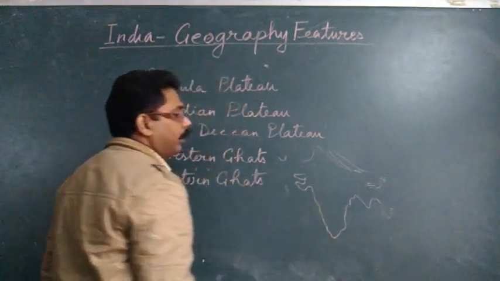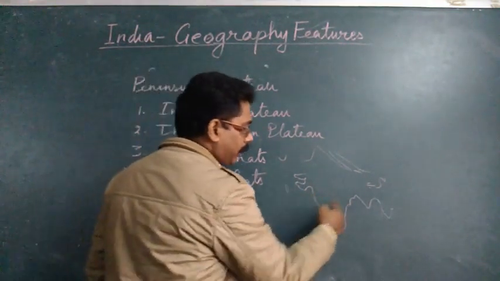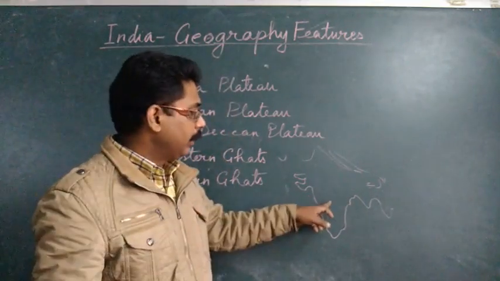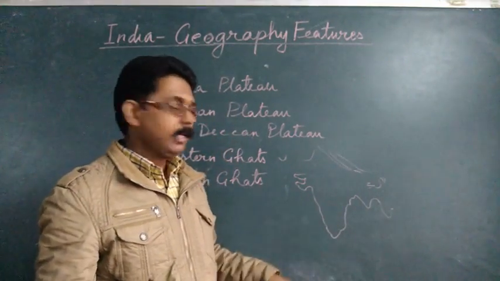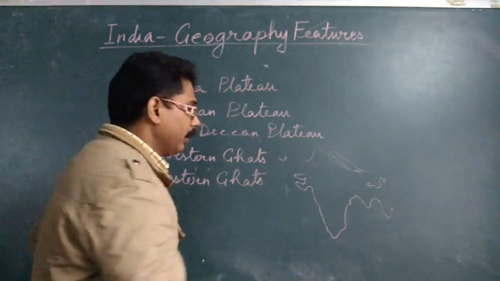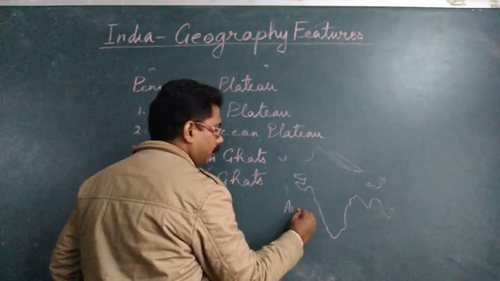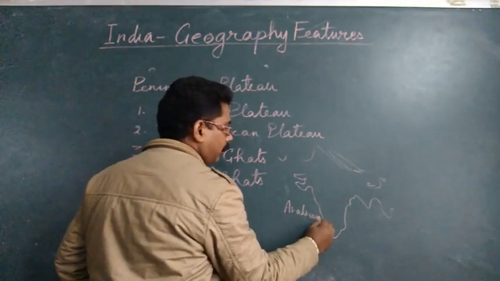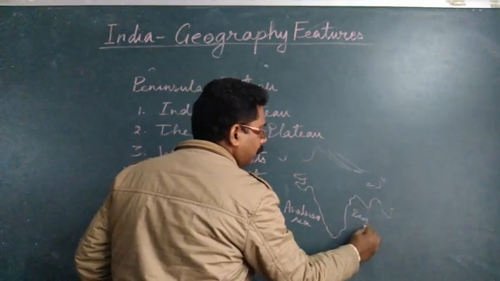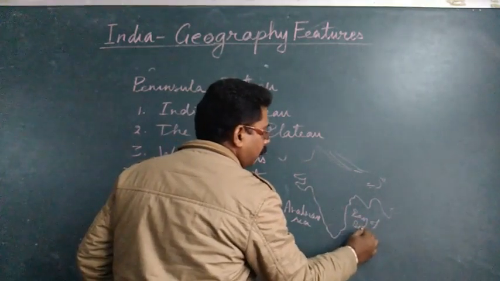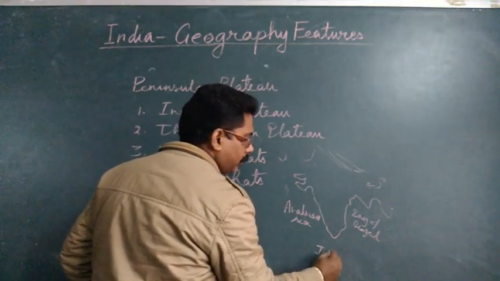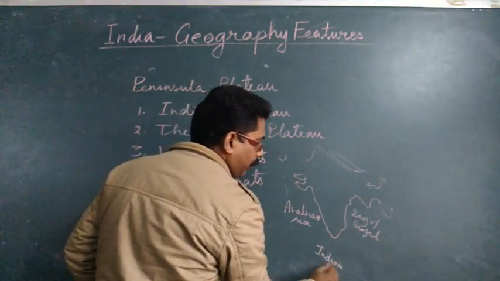Now here is South India, this is the inland, and it is surrounded on three sides by water. This side is the Bay of Bengal, and this is the Arabian Sea. This is the Bay of Bengal, and this is the Indian Ocean.